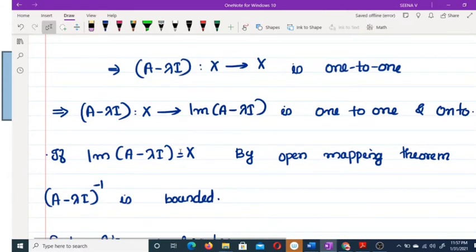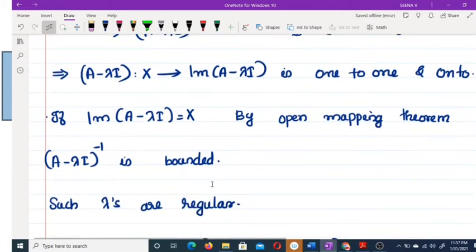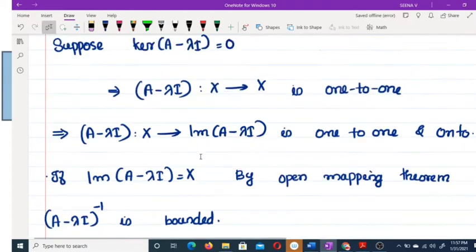That means if the image of A minus lambda is equal to X, by the open mapping theorem A minus lambda I inverse is bounded. That means lambda is a regular point. What is the definition of a regular point? The inverse is also bounded. So image of A minus lambda equal to X implies A minus lambda inverse is bounded by the open mapping theorem.